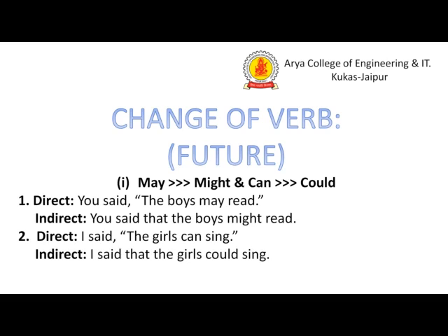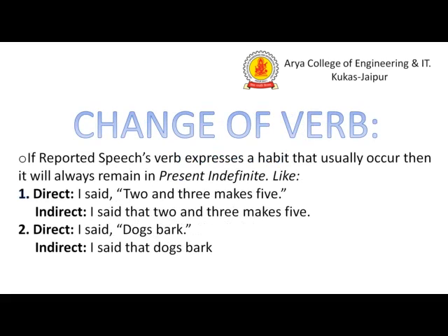You said, here the example, you said the boys may read. So you said that the boys might read. So may is converted to its past form. That is the reason we are using might over here in the sentence. I said the girls can sing. So can has to be converted into could. So I said that the girls could sing. This is the way we have to sort out the modal verbs they are using in the sentence.